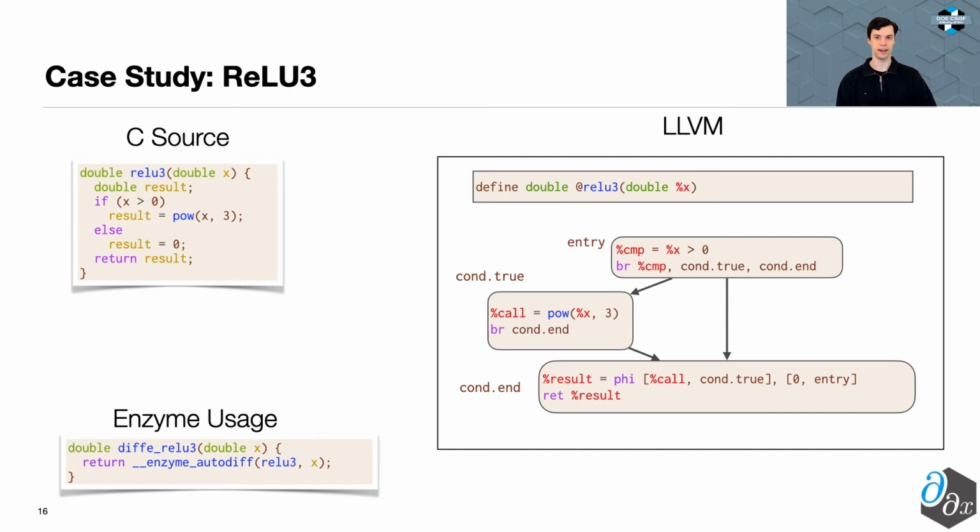Let's now take a look at how Enzyme works on a simple piece of code. At the top left, we have C code that computes ReLU of x cubed. We can request the gradient of this function as demonstrated on the bottom left by calling enzyme autodiff and passing the function to differentiate as the first argument. To the right, we have LLVM that represents our ReLU3 function. It first compares if x is greater than 0, and if so, computes x cubed in con.true. Otherwise, it branches to the end and returns 0.